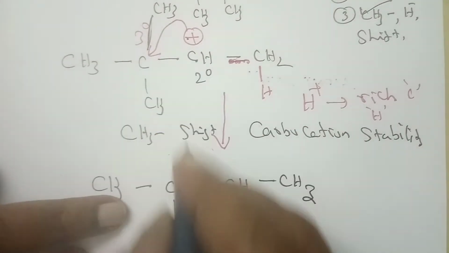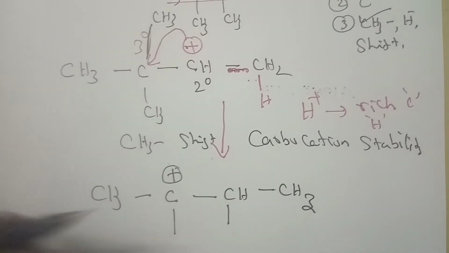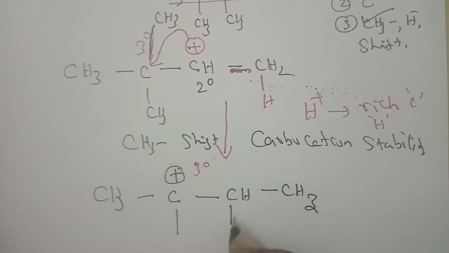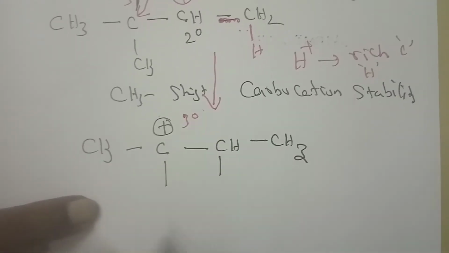So now the carbocation is shifted here and this is the positive charge. What is the nature of the carbocation? It is 1, 2, 3, tertiary in nature. It ends like this, meaning it is nothing but a methyl group. You can proceed like this because time is very important.